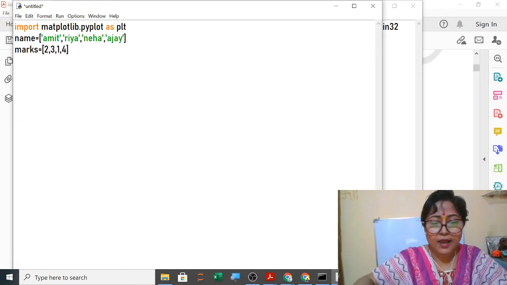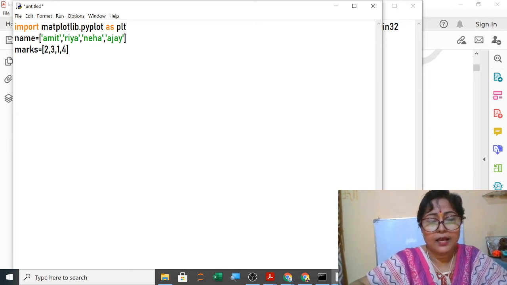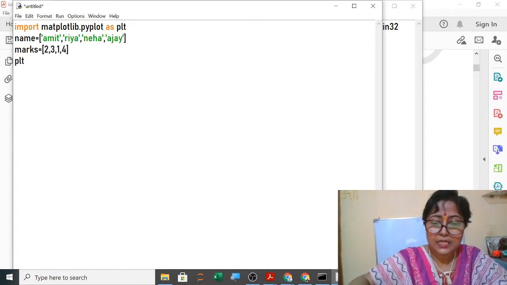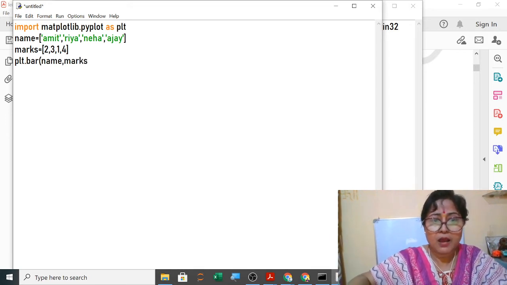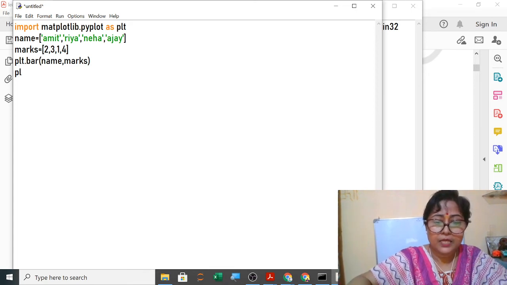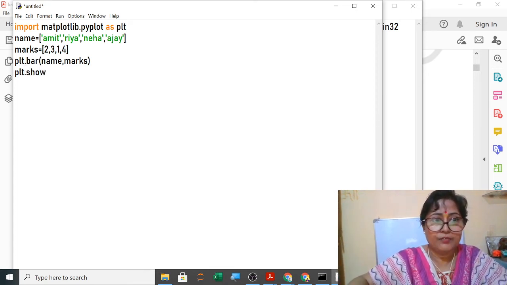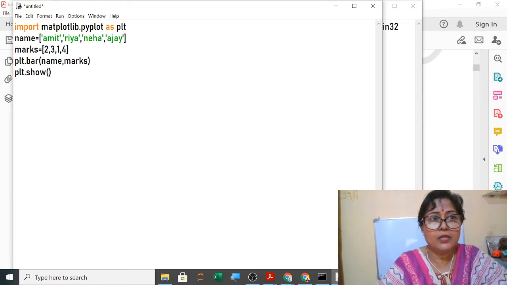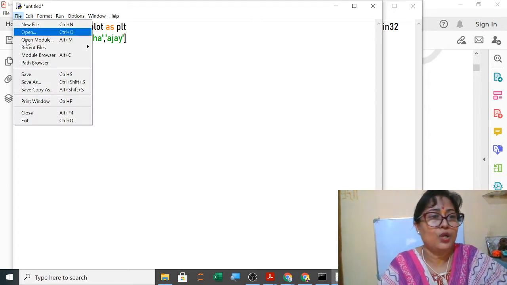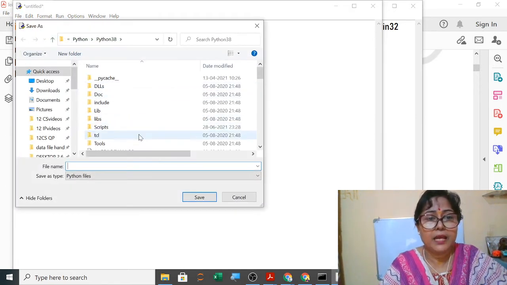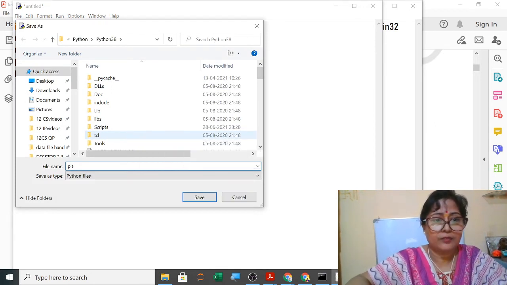Now I want to plot a graph, so I use plt.bar if I want to plot a bar graph. In the x-axis I want to keep the names, in the y-axis I want to keep the marks, and then plt.show to show the graph. Only this much. Let me see whether it gets executed. I have to save it. This is your pyplot1, so I will give the name as plt1.